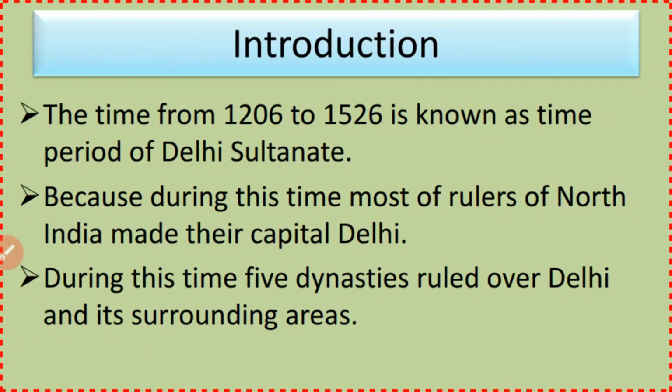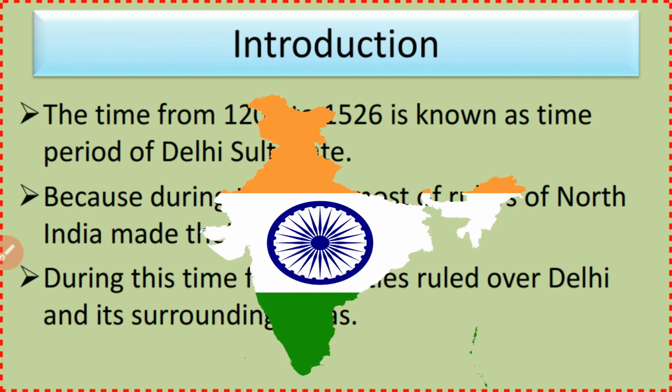Now let me give you the brief introduction about the Delhi Sultanate. The time period from 1206 to 1526 is known as the time period of Delhi Sultanate, because during this time most of the rulers of North India made Delhi their capital.